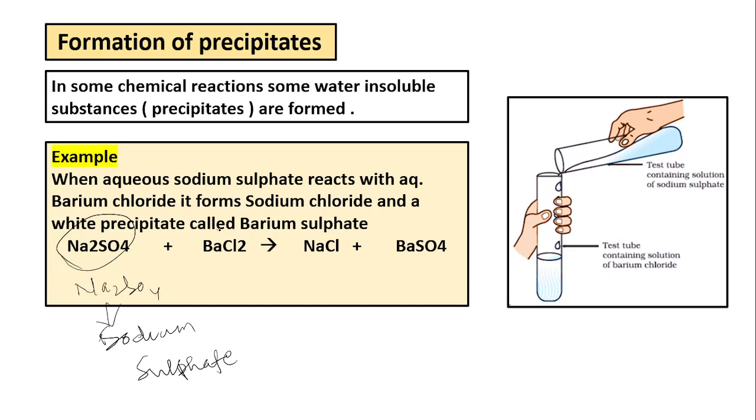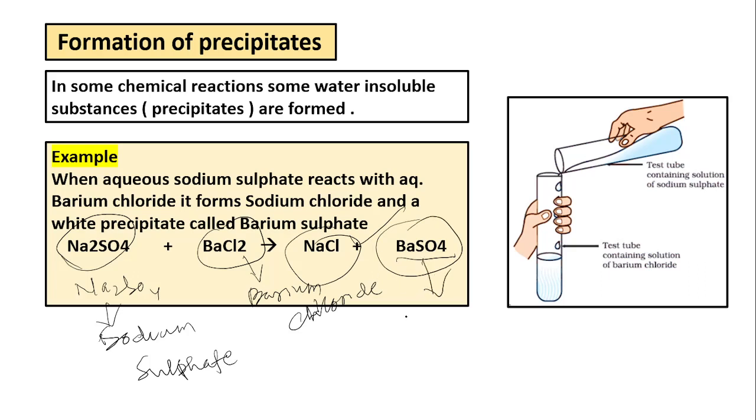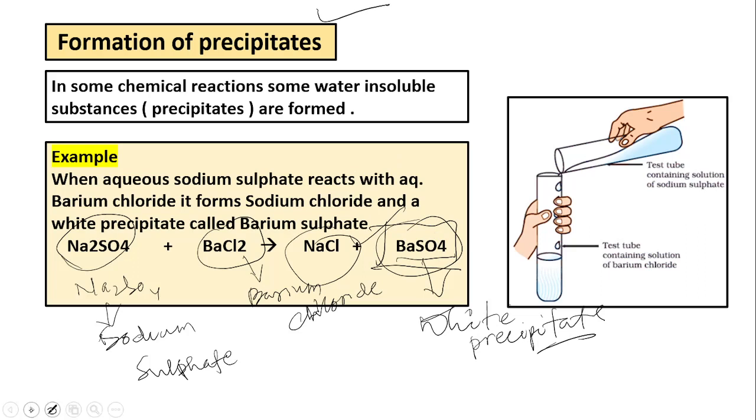When sodium sulfate is added to barium chloride, then sodium chloride is formed, and a water insoluble precipitate is formed. This is a white colored precipitate. So this white precipitate is water insoluble. So sometimes in chemical reactions, precipitates are formed. So these are the five effects during chemical reactions.